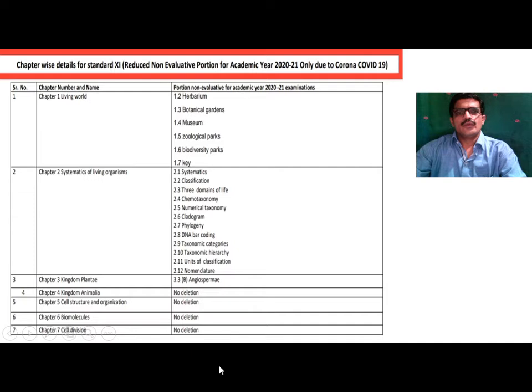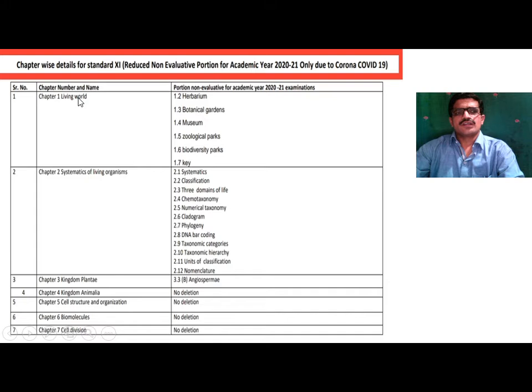Due to COVID-19 this year, some portion has been deleted from the syllabus. It is as follows. In column number 1 is the name of the chapter, and in column number 2 the portion non-evaluative for the academic year 2020-21 examination, or you can say these topics are deleted from this chapter.